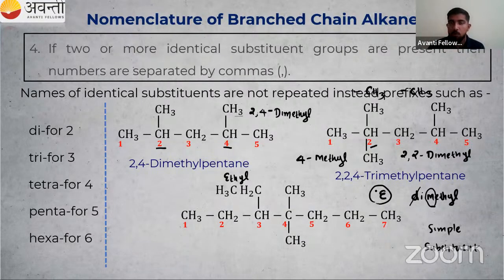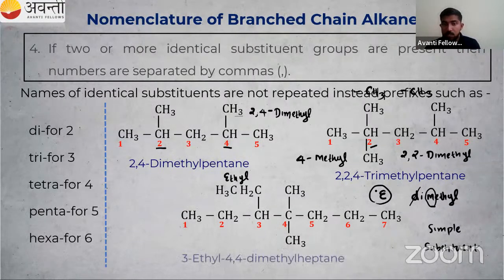So 4, 4. The numbers are separated by commas. 4, 4, 2, right? So dimethyl. Then how many carbon atoms are present in the parent carbon chain? There are 7. So what is the word root? Hept. Then use ane. So the name of this one is 3-ethyl 4,4-dimethyl heptane. So the answer is given by JNV Srikakulam students.